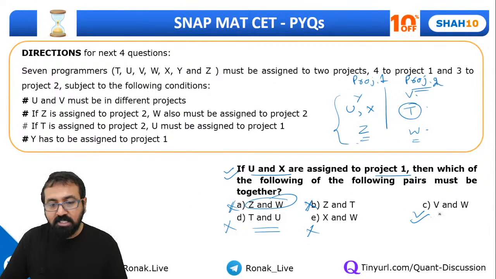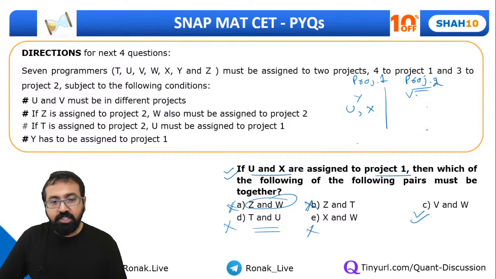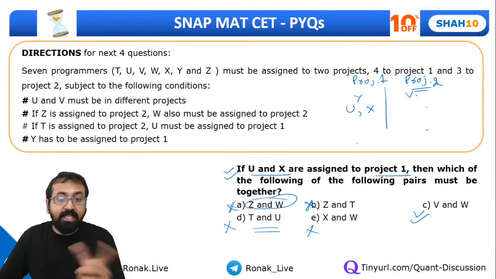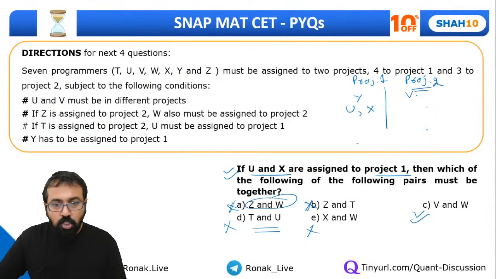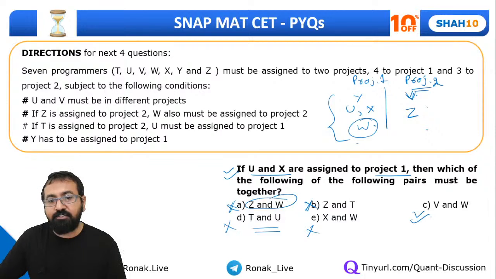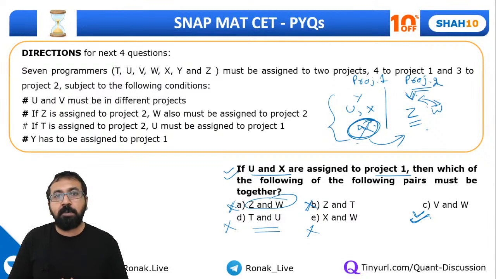See, please understand what happens when we try to separate V and W. Let me show you that. Of course I can't put V and W over here, right? I'm trying to segregate V and W. Okay, so V is over here, so can we put W over here? Let's check. If I put W over here, then can I say these 4 people are formed? So Z will definitely come over here, but when Z is in 2, W has to be in 2. So that's the reason you can't put W over here. In fact, W has to be over here, so it will always be with V, and that's why option C is correct. Guys, have you understood this part, this question?